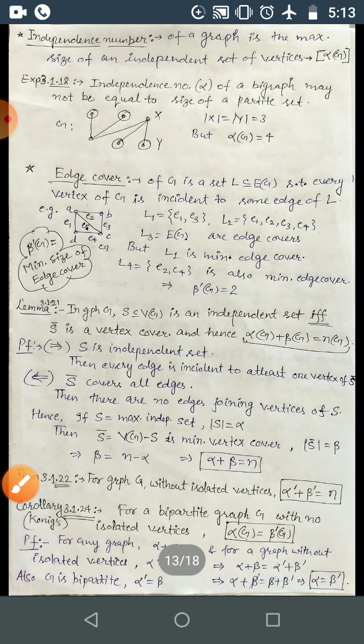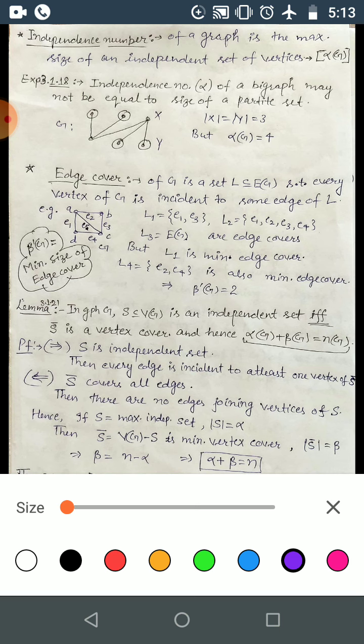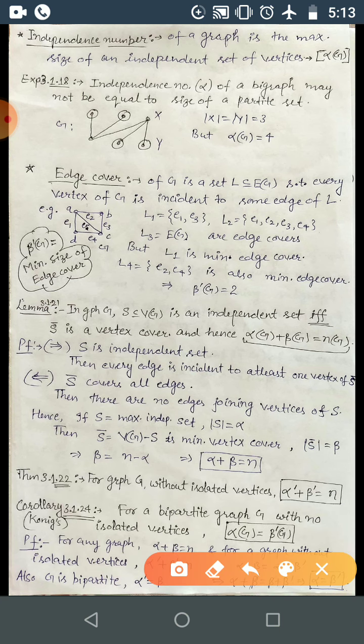Now come to independence number. Here the independence number of a graph is the maximum size of an independent set of vertices. Okay, this we have done in chapter 1, section 1.1, I think. You take an independent set of vertices, that is, a set in which no vertices are adjacent, so that will be independent. The maximum size of an independent set of vertices is represented by alpha of G.